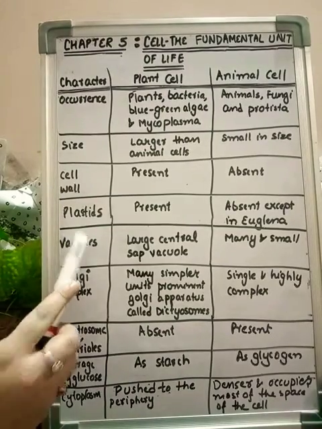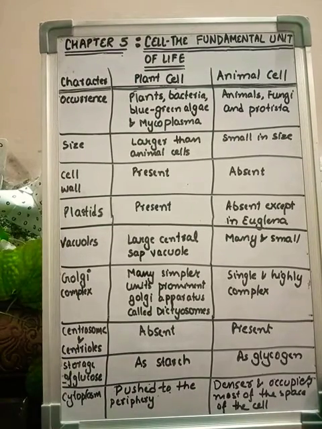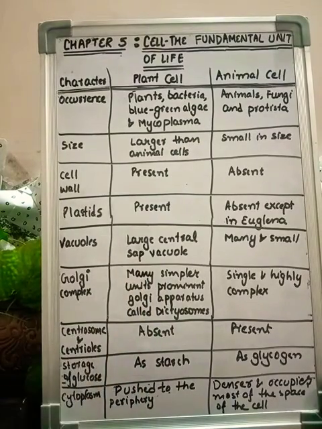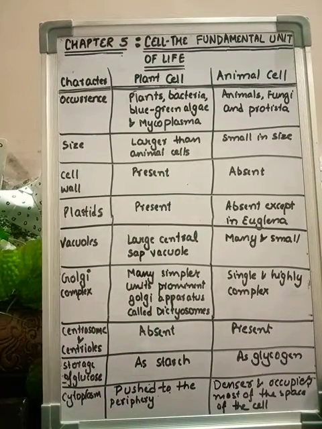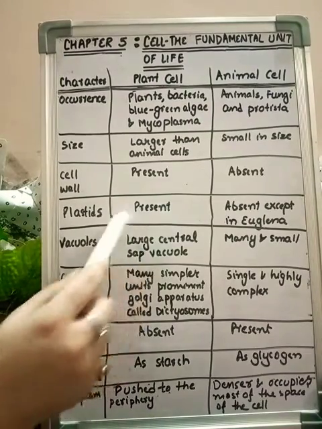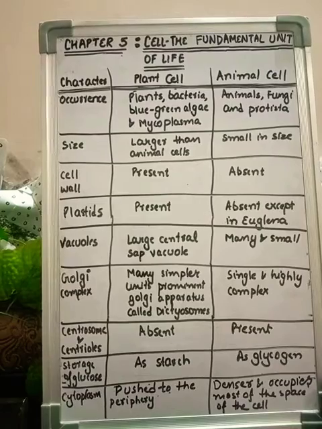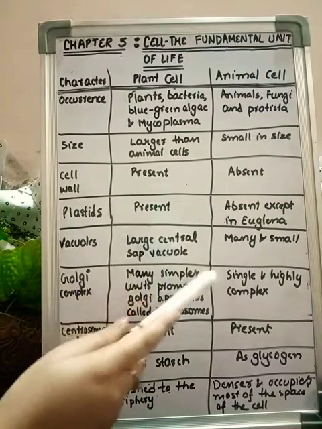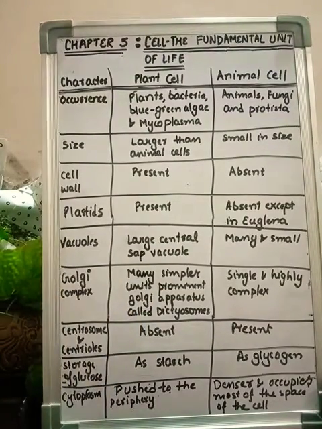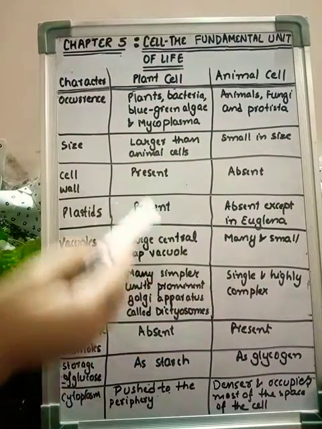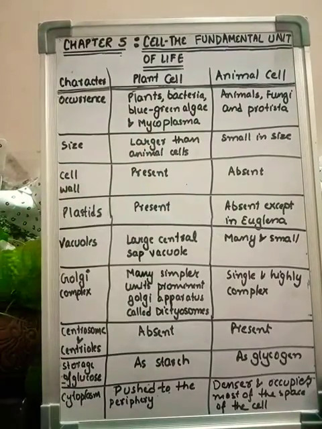Now the vacuoles are also cell organelles. There are not many vacuoles in the plant cell. There is only a single central vacuole containing sap, which is the liquid material, or we can say cytoplasm. So in plant cell there is a single vacuole present, but that is a bigger vacuole. In animal cell there are many vacuoles but they are very small in size.